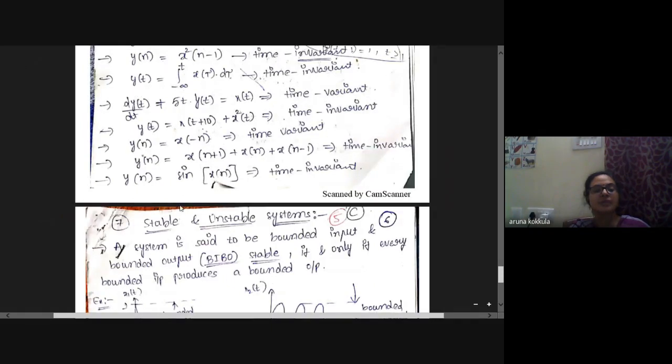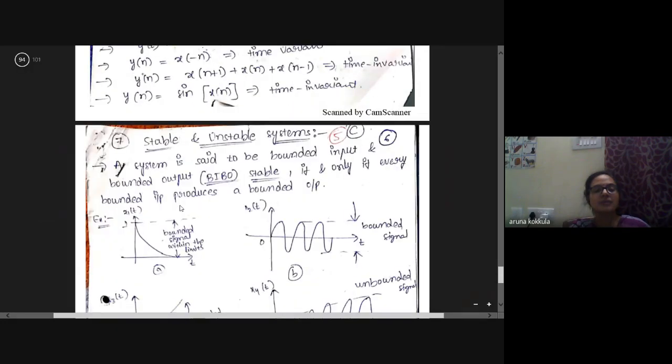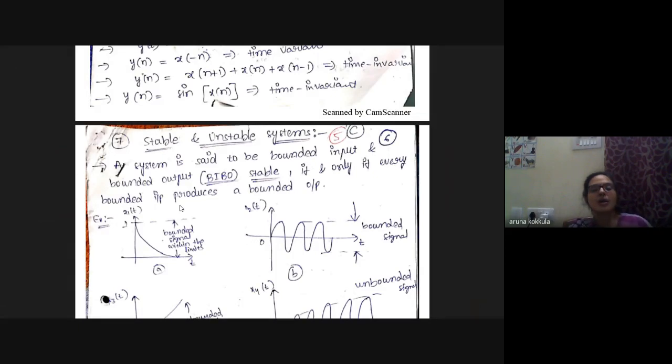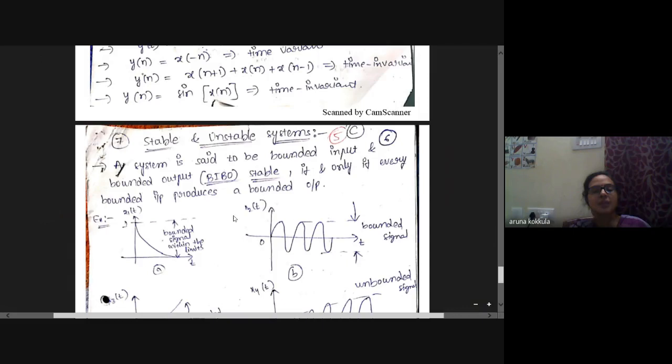The next classification of the system is stable and unstable systems. A system is said to be stable if the input is bounded and the output is bounded. Then only we can say that it is stable.